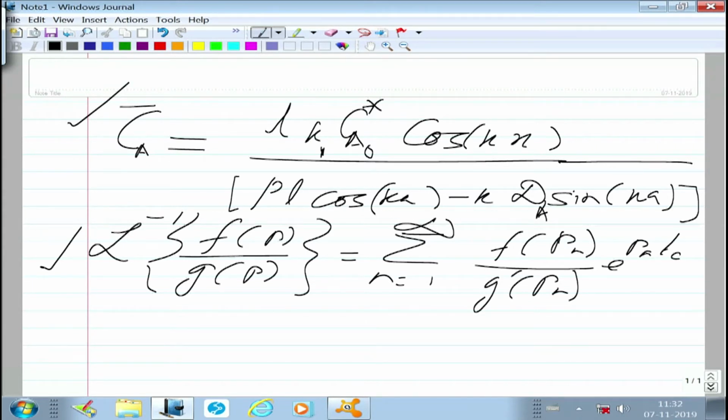Now, do not forget that we had one more relationship between Pn and Kn. Do you recall where it is? When you simplified the ordinary differential equation in Ca bar, you had, on my suggestion, written minus Pn plus lambda by dA as k square. After that, you could write sin kx, cos kx kind of solutions. So from there, minus Pn plus lambda, whole thing divided by dA, is equal to k square. We have a second relation between Pn and Kn. So, two equations. So we should be able to solve this, right.